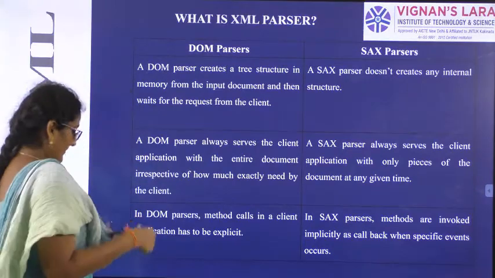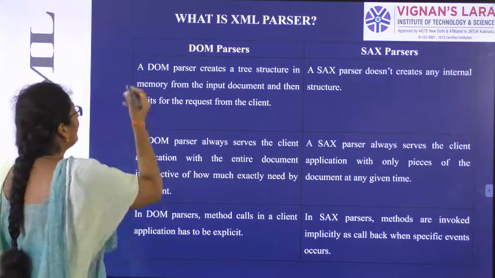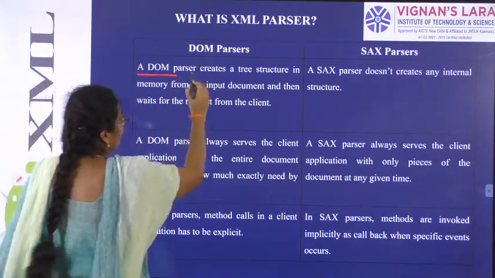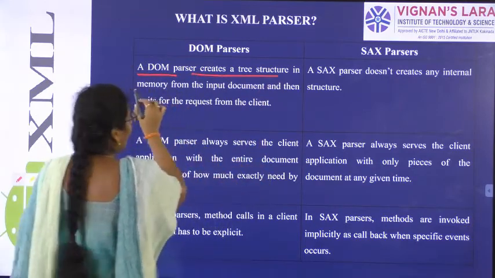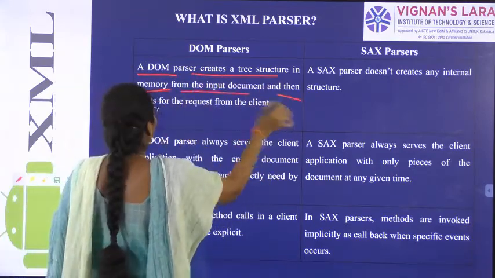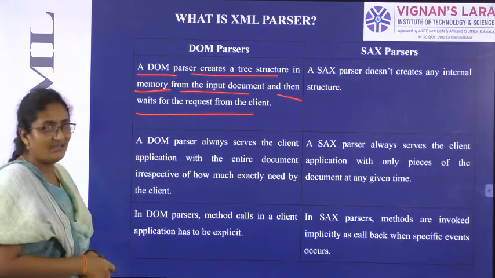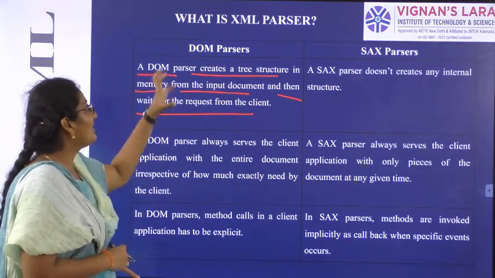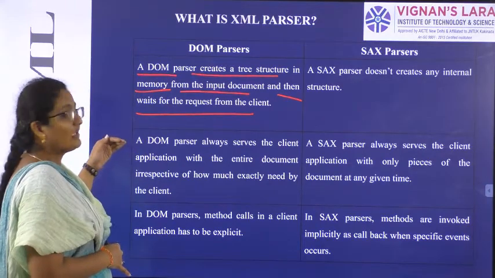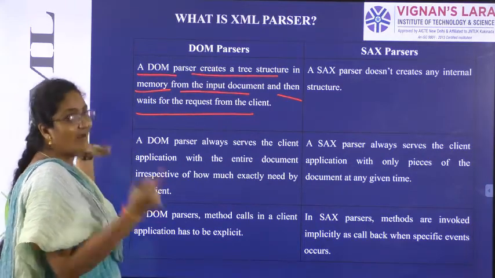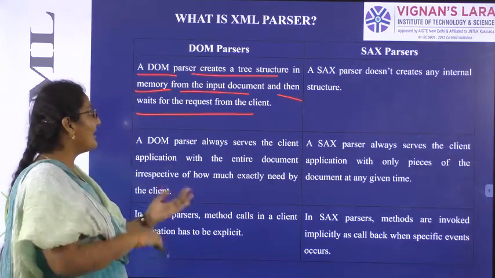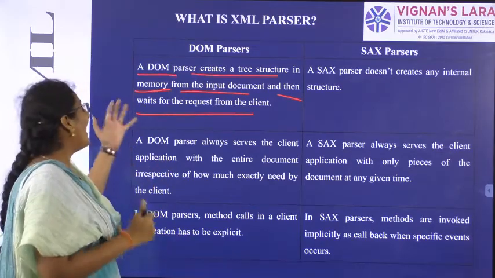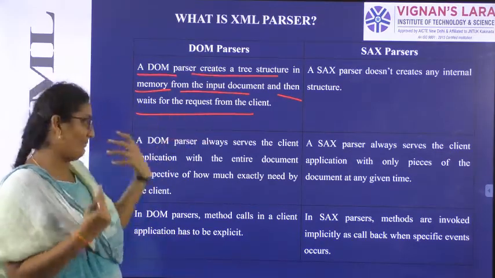So see here, DOM parser will create a tree structure in the memory from input document and then waits for the request from the client. What a DOM will do? DOM will create a tree structure. Where it will create the tree structure? In the memory. How it can create the tree structure? From taking the input document, and it will wait for the request from the client.